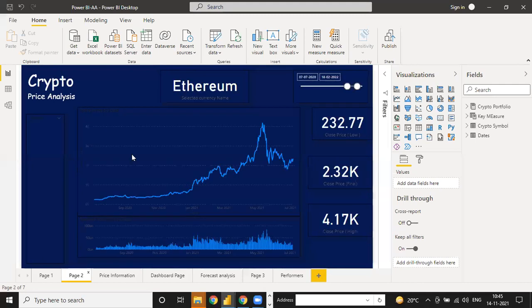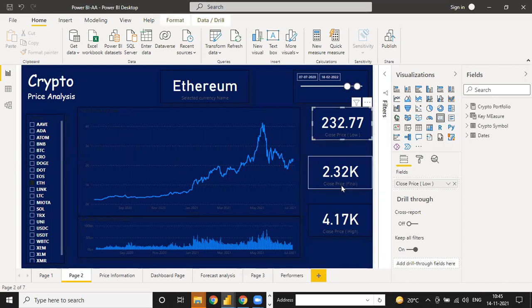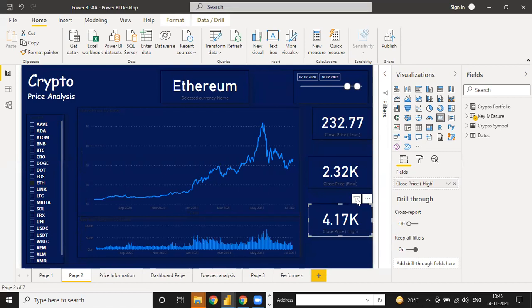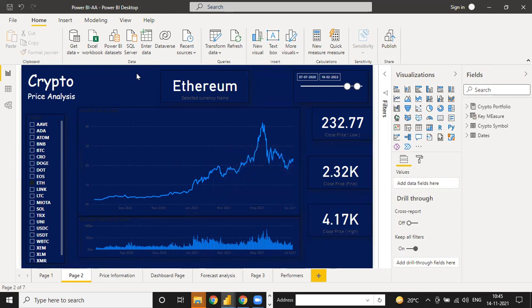On the second page, we have this crypto price analysis for currency, and this currency-wise. So we can use how close price final, close price high. We can use these also. But this will be covered on Saturday, and the next part will be covered on Sunday. So next week we will cover this crypto price analysis. And guys, if you need any further calculation on this cryptocurrency, you can send me a message on WhatsApp, and these things will be covered on Saturday, so I will cover them on Saturday also. Okay.